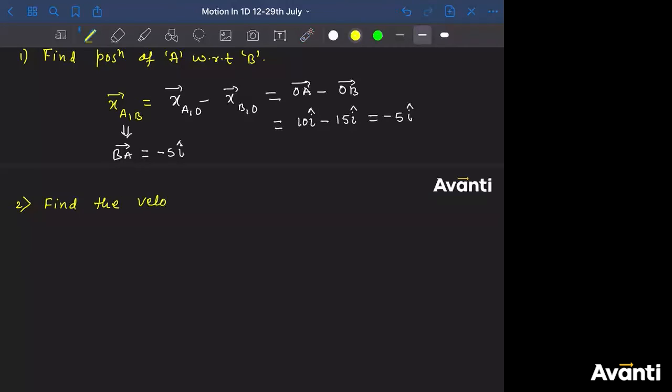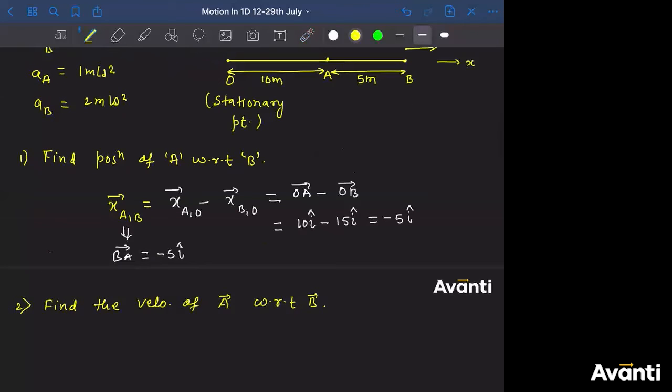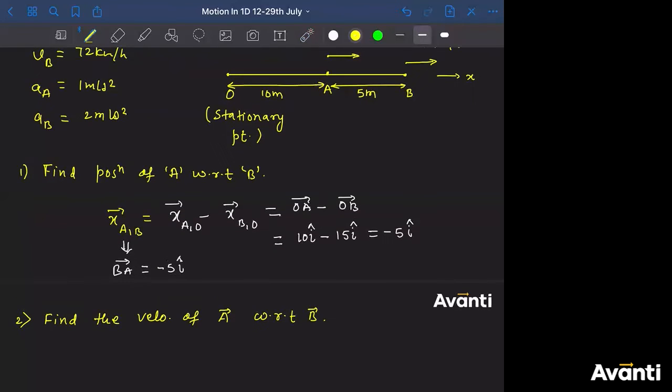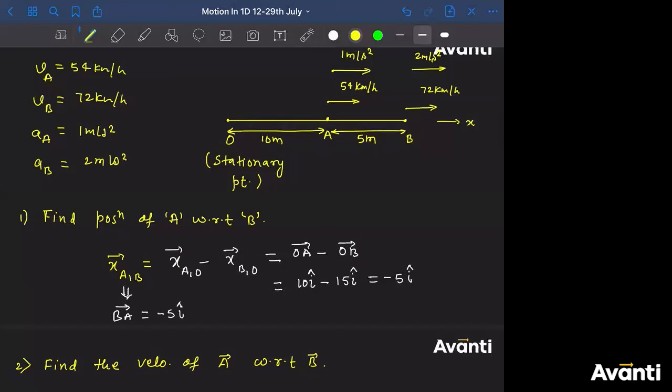Find the velocity of A with respect to B. Tell me, guys, what will be the answer? Tell me in terms of meter per second and the direction. What is the velocity of A with respect to B? Come on, guys, please answer it. Meghna, see the unit.